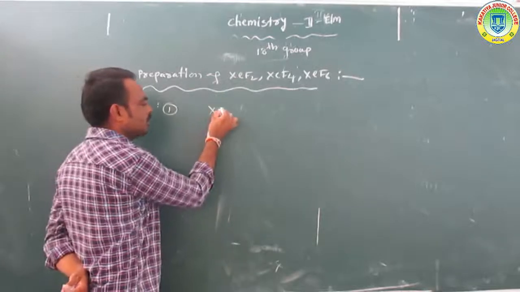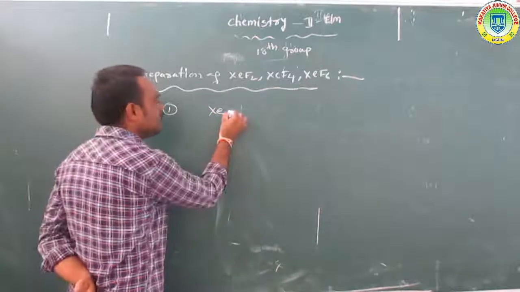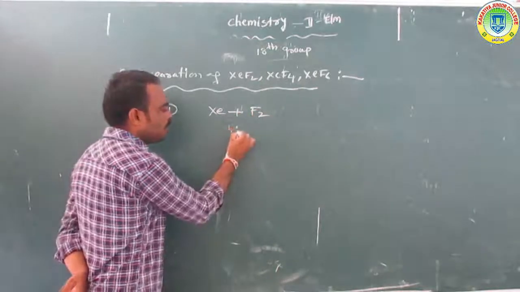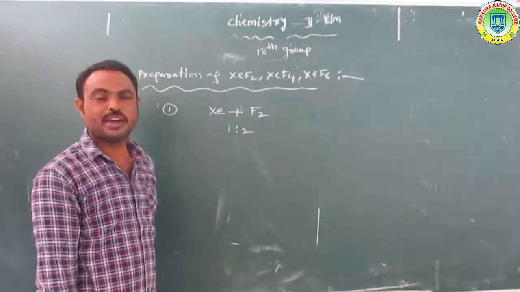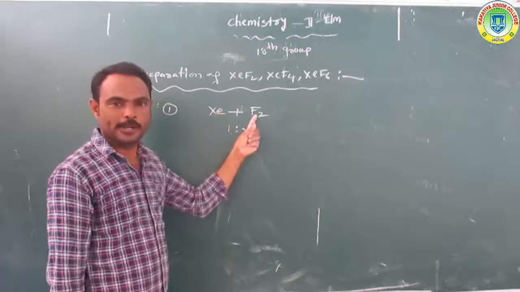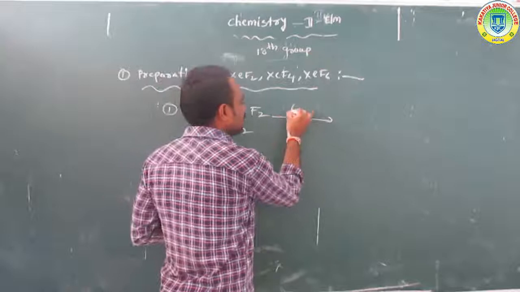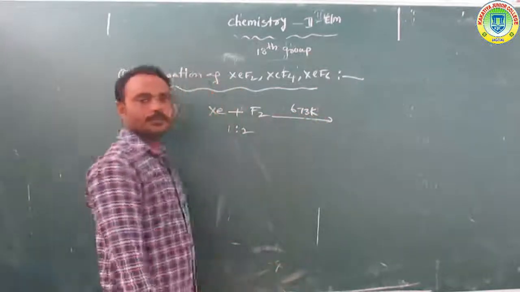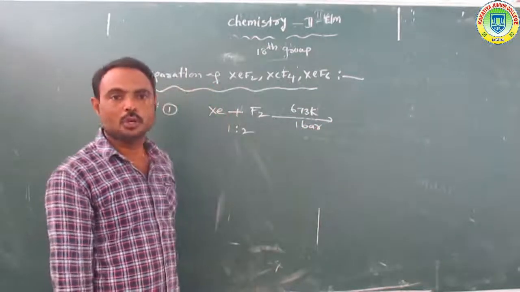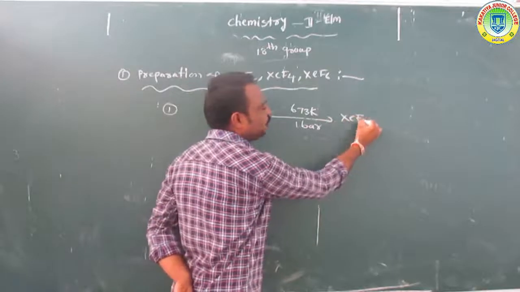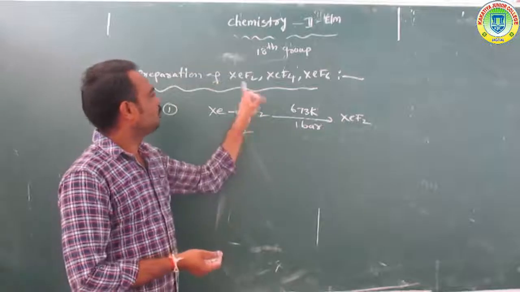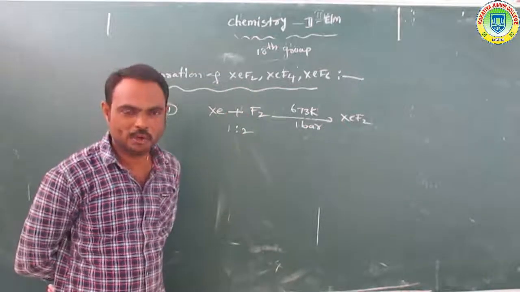Suppose we have taken xenon. Xenon reacts with fluorine in a 1:2 ratio at 673 Kelvin temperature and 1 bar pressure to form XeF2, xenon difluoride.